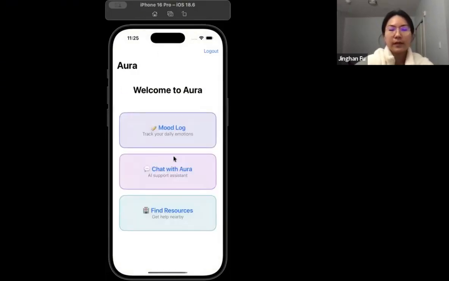Okay, so the login is handled by Firebase authentication, and as soon as the credential is verified, I'm taken right back to the home screen. And this completes the authentication demo. Now I'll hand it over to Tran to walk through the Moodlog and AI chat features.